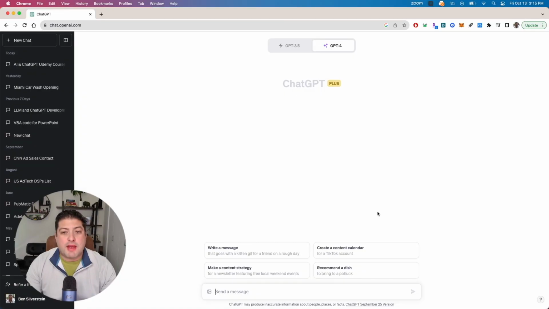Now, when we're talking about bias and misinformation in ChatGPT, it doesn't take us too long to find an example of something that looks a little off. So let's say we are opening a new car wash and we want ChatGPT to help us write a press release about that. It's a great use for ChatGPT. So what would we say? We go to chat.openai.com and we say, write me a press release about a car wash I'm opening this weekend in Miami, Florida.